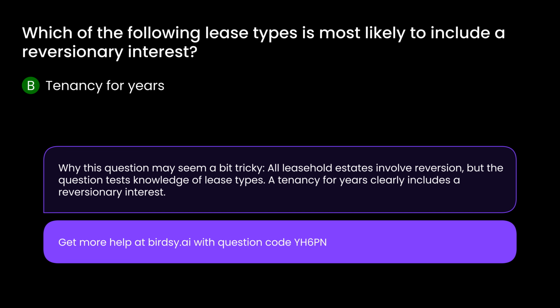Why this question may seem a bit tricky. All leasehold estates involve reversion, but the question tests knowledge of lease types. A tenancy for years clearly includes a reversionary interest.